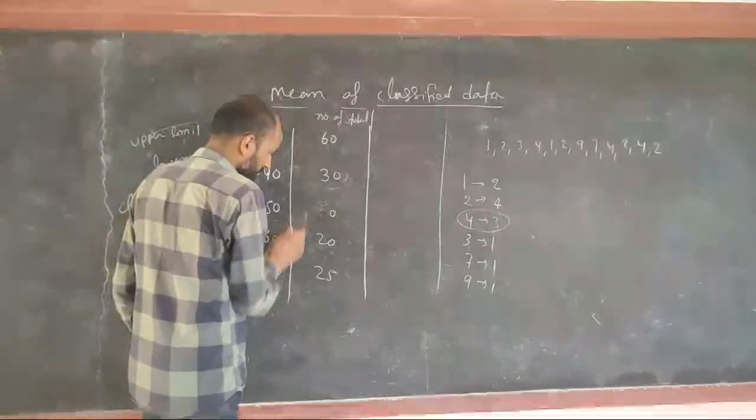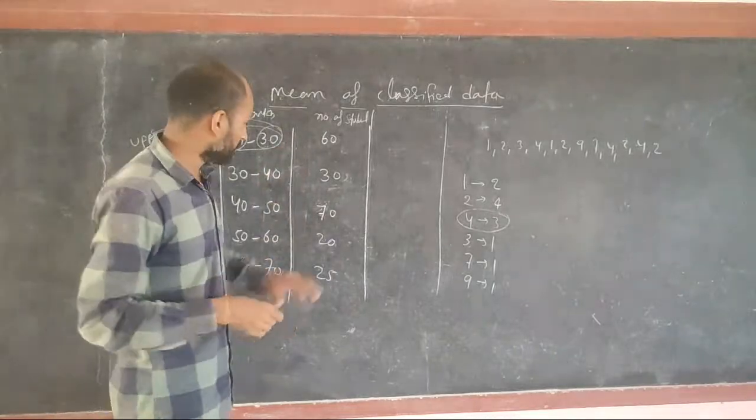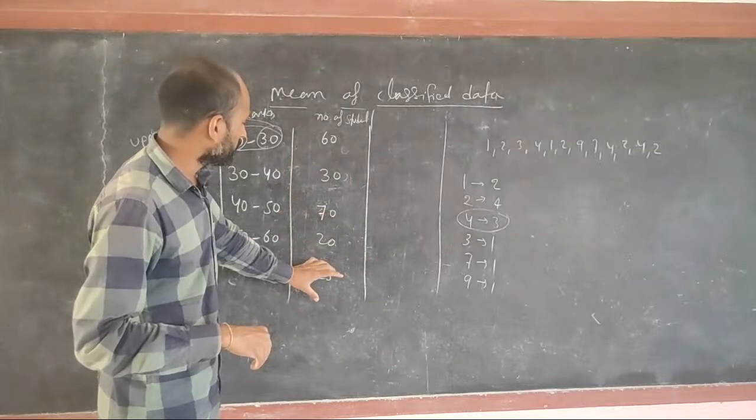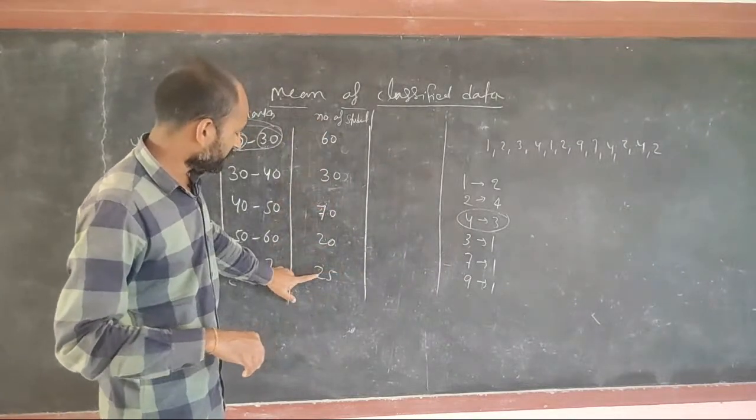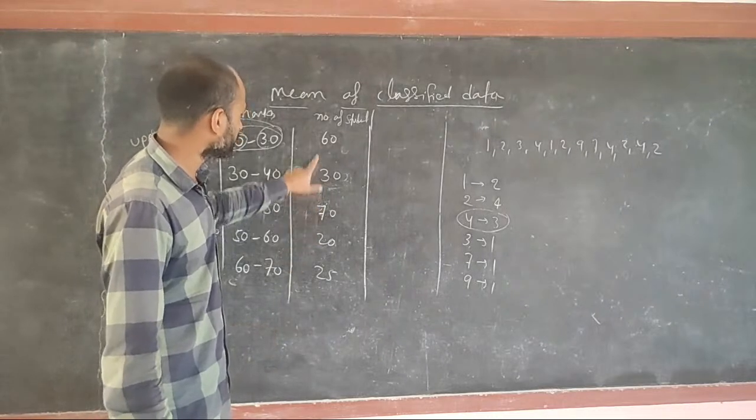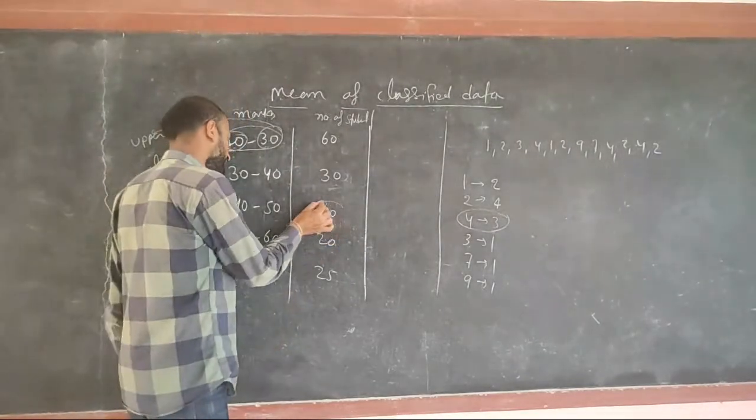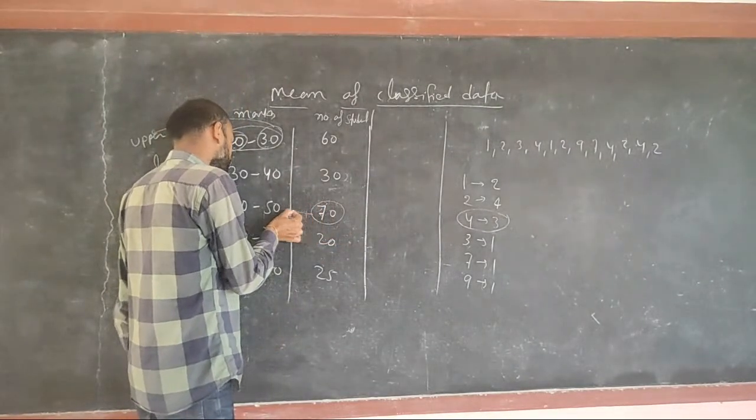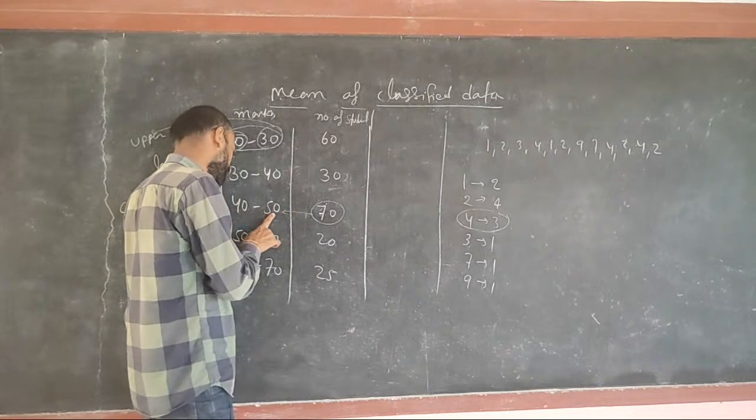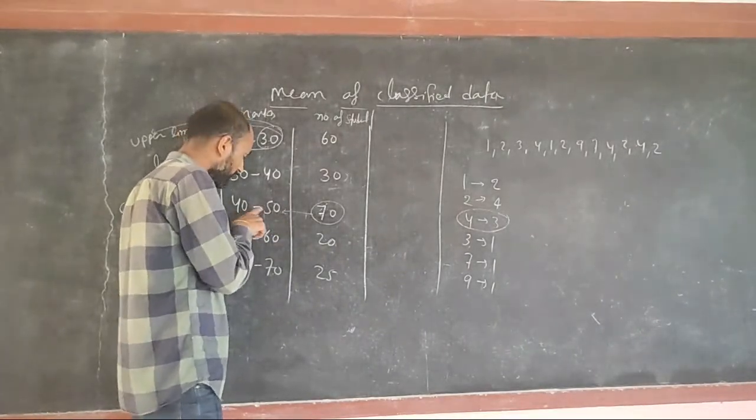In fact here both are similar. In that also we will discuss how to find mode when the intervals and numbers are the same. So if you see the mode, we can see 25, 30, 20, 70 and 60. Which number is repeated the maximum? 70 has been repeated the maximum number of times. That means the maximum students got marks between 40 to 50.